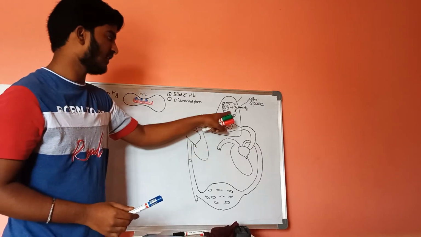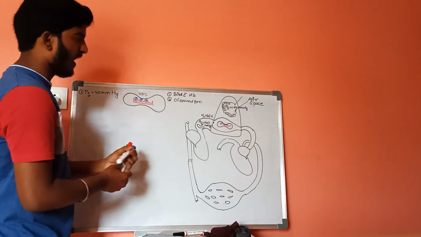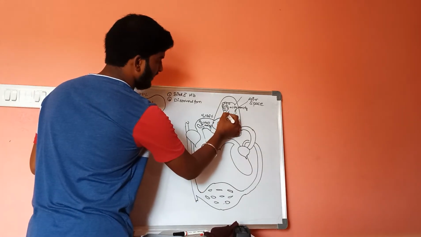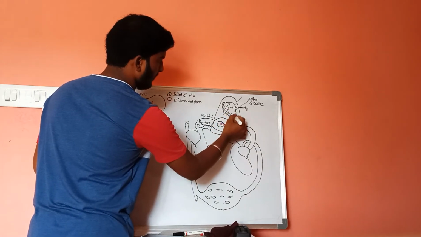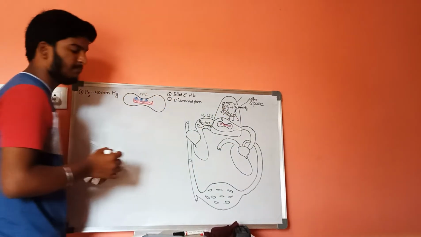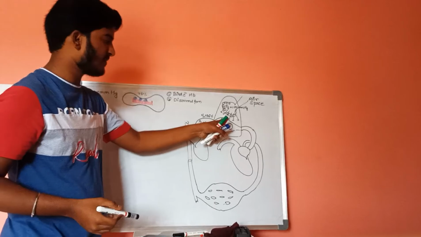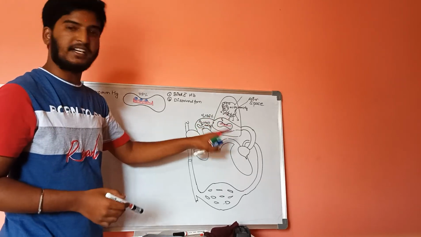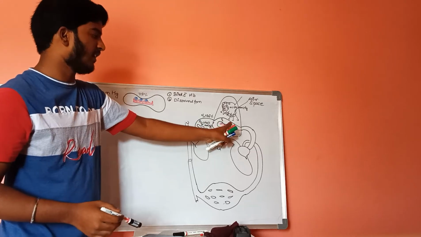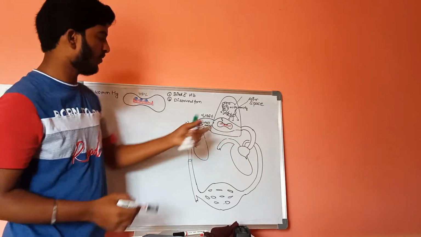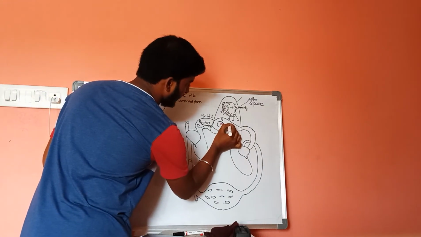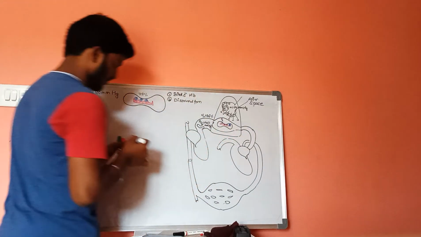Now, as we know, oxygen diffuses from high concentration to low concentration. So from the alveoli it will reach the plasma. Oxygen will enter this area, that is plasma. From the plasma, the oxygen will be diffused into the remaining pocket of hemoglobin. So here it becomes 100% saturated.